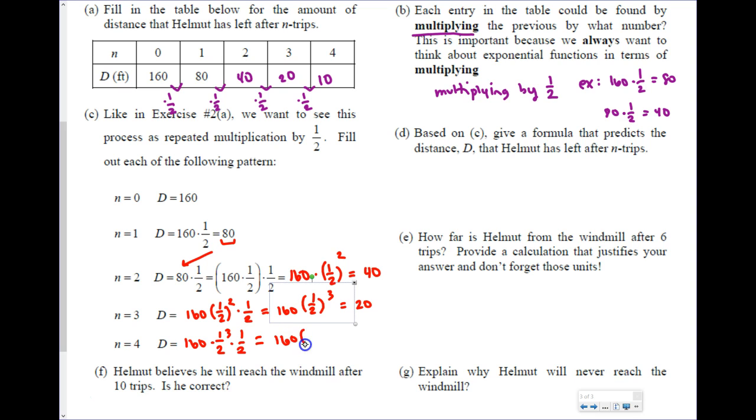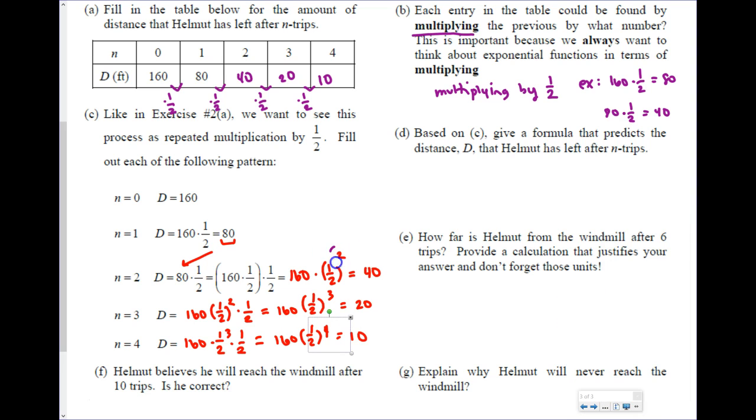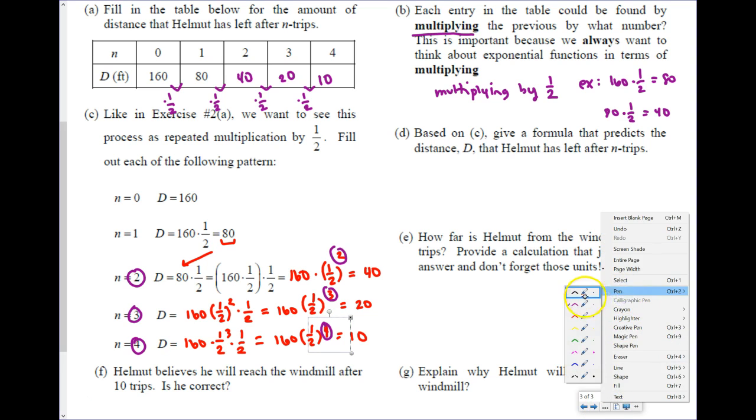And now this gives me 160 times 1/2 to the 4th. Notice, what is changing every time? What's the variable? The variable is the exponent, right? The 2 and 2, 3 and 3, 4 and 4. So in an exponential of growth and decay, the variable is the exponent. So letter D, based on this pattern, letter C, what could our equation be?